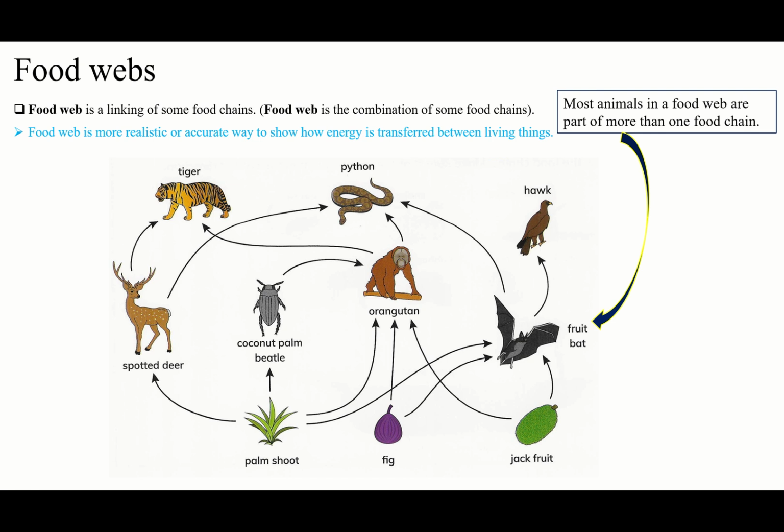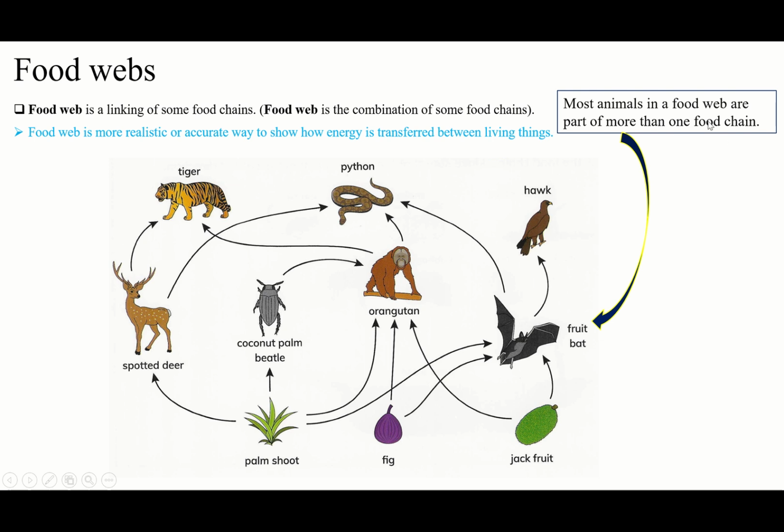And food web, we said, is the linking of some food chains, or the combination of some food chains. As I showed you here, we have many food chains, but we have linked them, we have combined them. That's why we made a food web of them. And this is more realistic, because it shows us that energy moves in different directions. It's not only one way like a food chain.